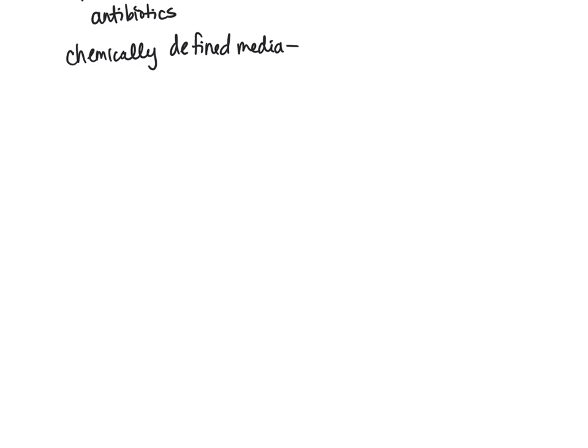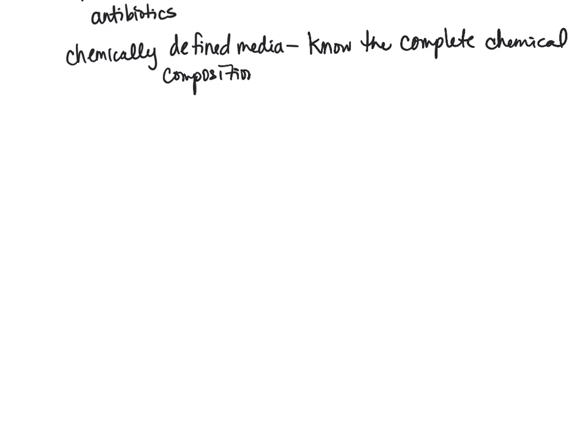So the chemically defined medium is where we actually know the complete chemical composition of the medium. The example that's given in the book is EZ medium.